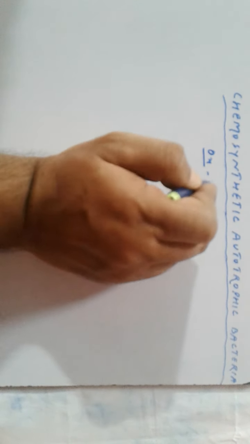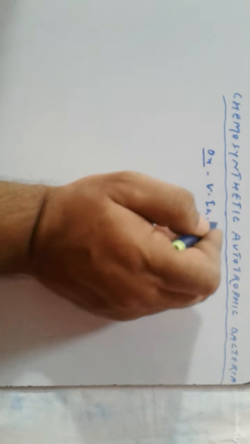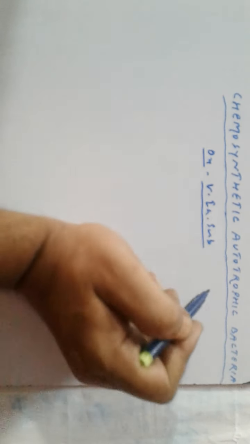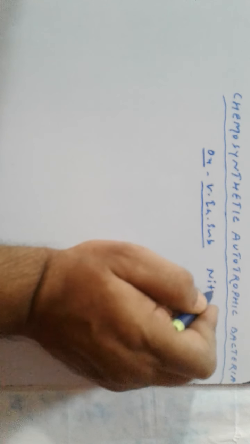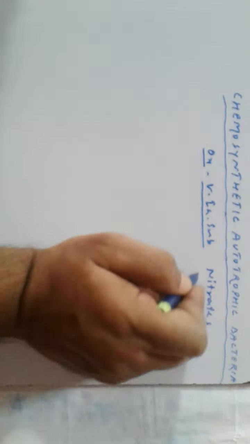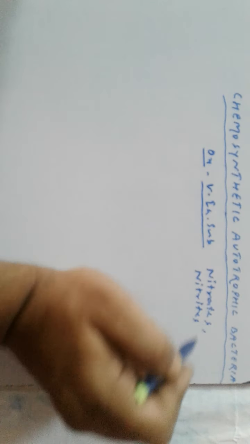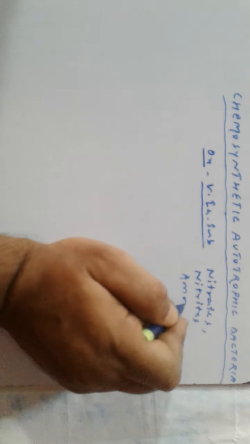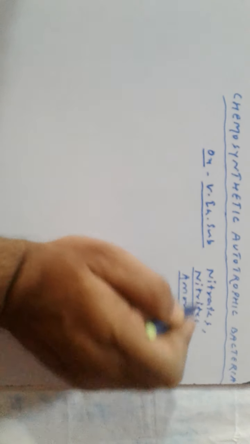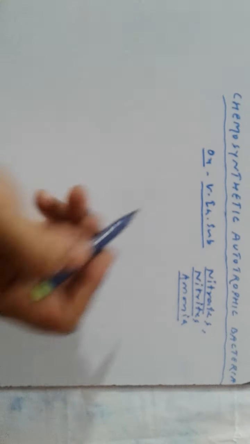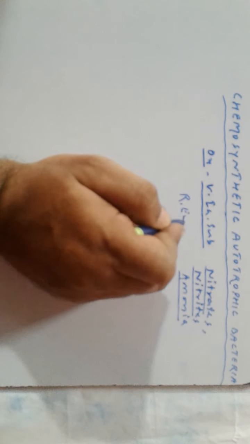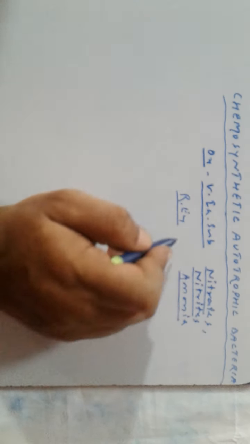So what are the characteristics of chemosynthetic autotrophic bacteria? They oxidize various inorganic substances like nitrates, nitrites, and ammonia, and they use the released energy for ATP production.